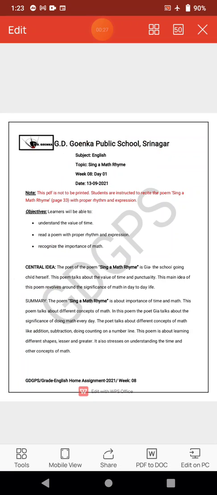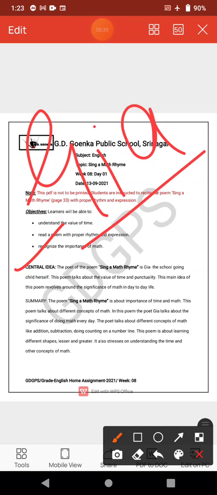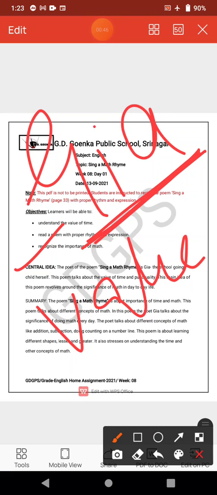So, the central idea of this poem: the poet of this poem is Jia. Jia is a school-going girl. Jia has written this poem, Sing a Math Rhyme. In this poem, Jia tells us about the value of time and punctuality. She's trying to tell us how important time and punctuality are.